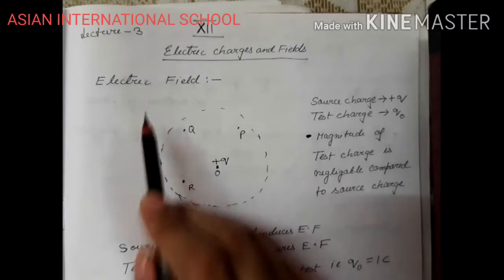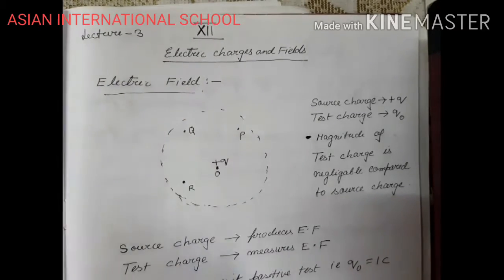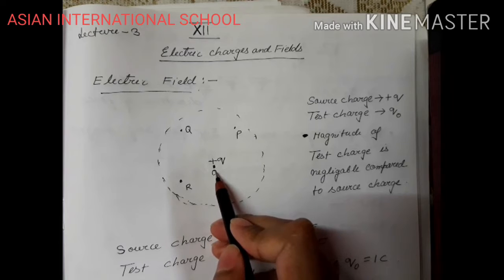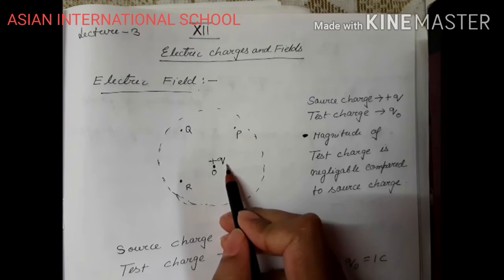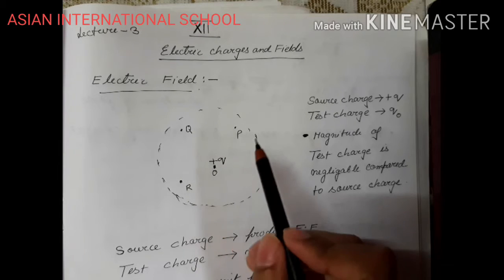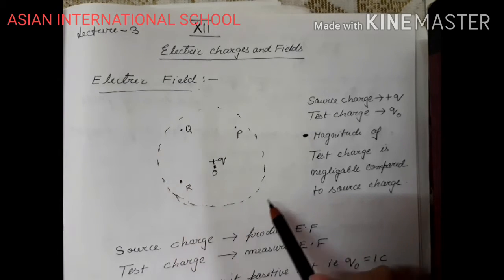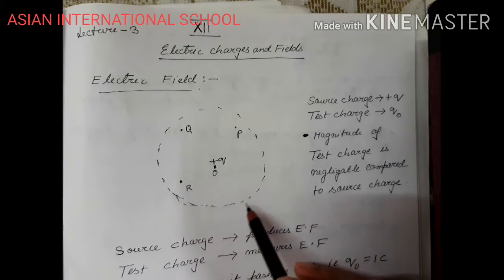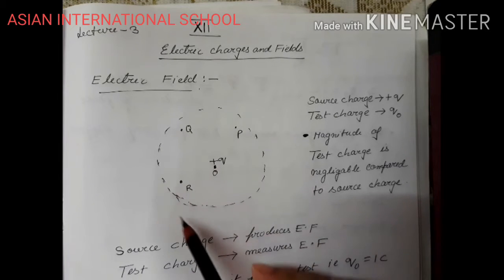Electric charges and fields. So we are studying electric field. Over here in the diagram you see there is a charge which is kept at position O. The charge is plus Q. And this plus Q charge is producing a space. It's creating a space. And this space is known as electric field.